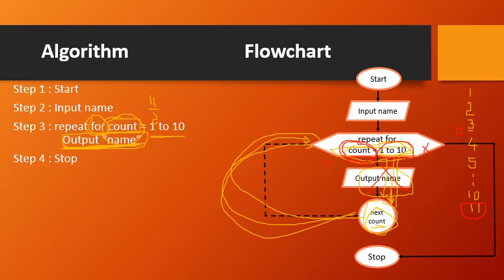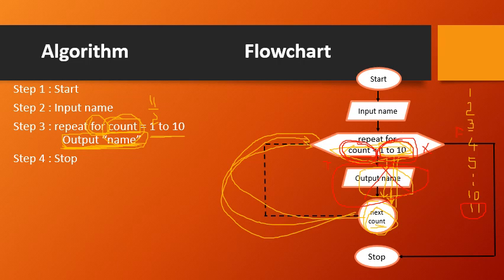Since we want it to be 10 times, from 1 to 10 times we kept on incrementing. Each time we were executing the same statement. If you see this particular step, that is output name, it was repeatedly executed. How many times? Based upon the repetition mentioned in this for construct. So 10 times we were able to display the names.